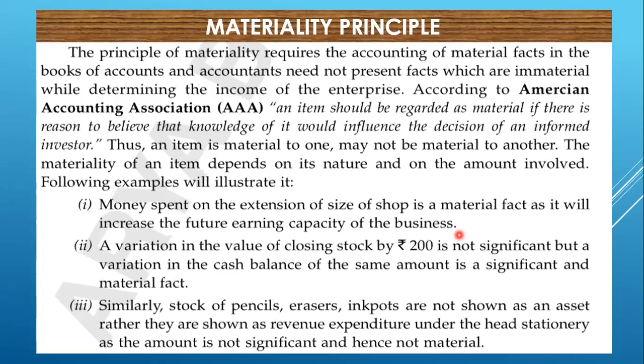Hence it is to be shown separately and disclosed so that everybody can know that this much amount has been incurred on which item. This is not an expense whose benefit is derived in the same year. So this is capital expenditure.